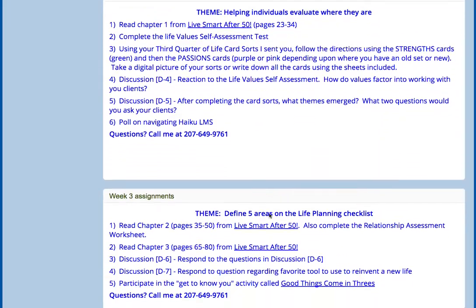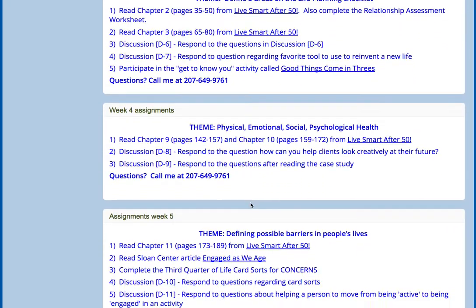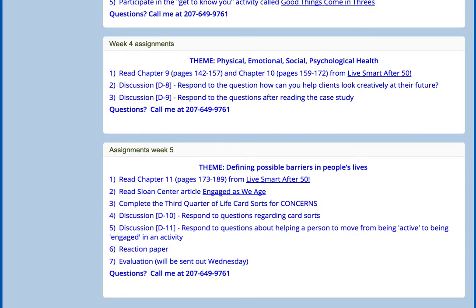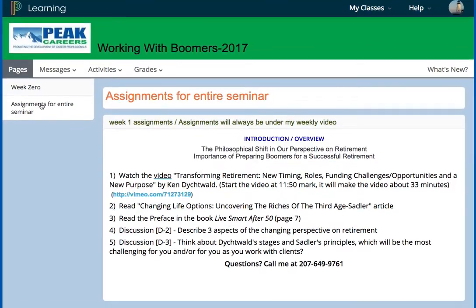And in this particular class, because we're reading out of the Live Smart After 50, you can actually kind of plan ahead and look. There will be, like this article here from the Sloan Center, you can't get to that from this page, but it's coming and it will open up on that day. So, anyways, more pages will open each week. So I wanted to at least show you that.